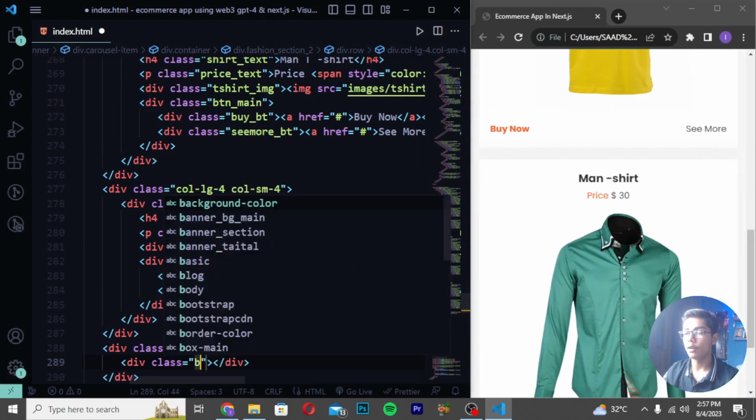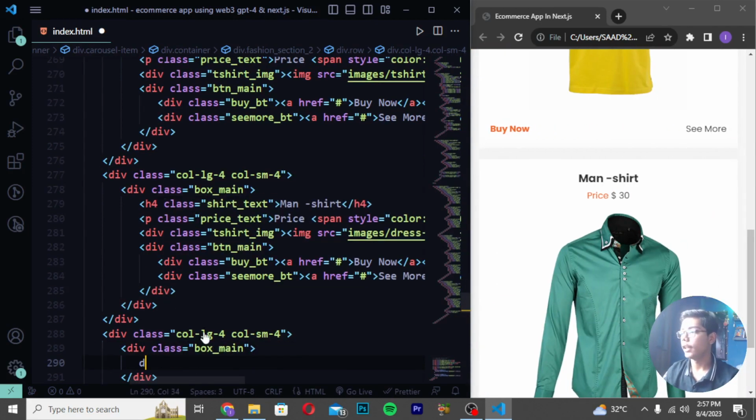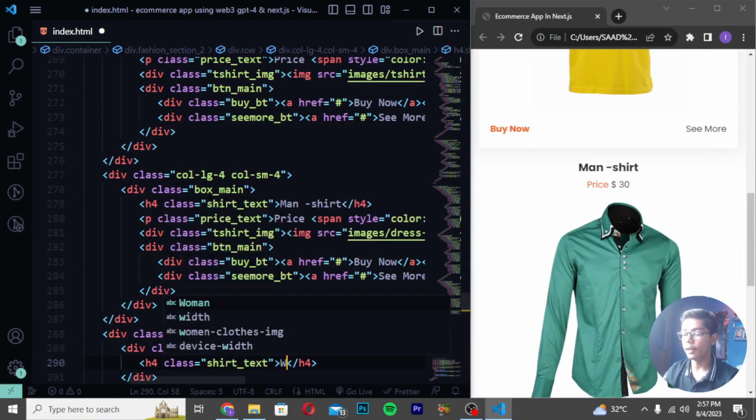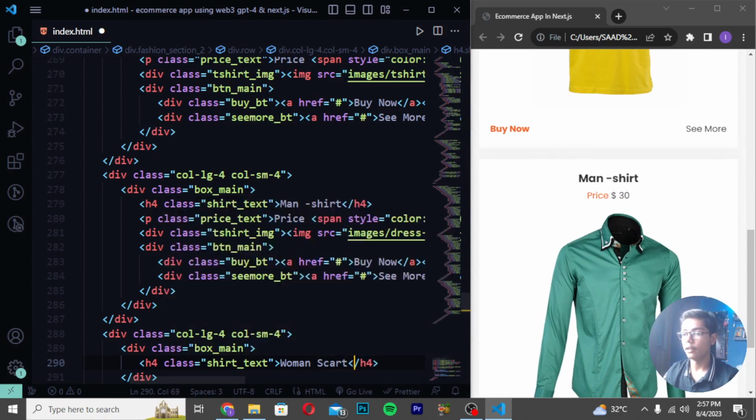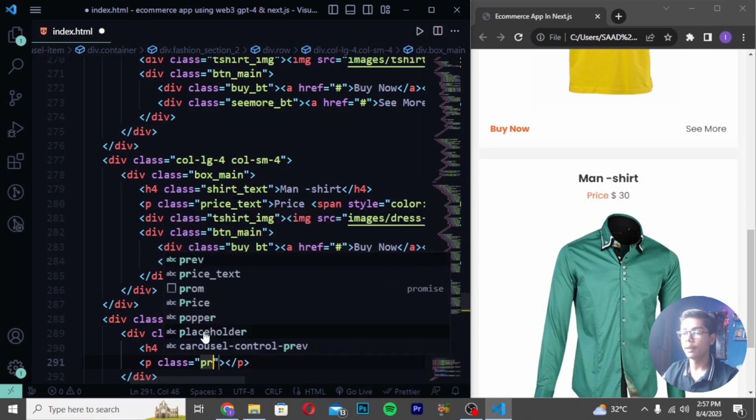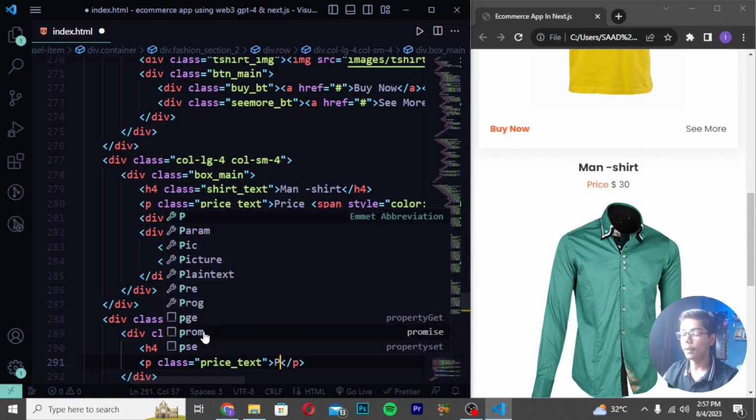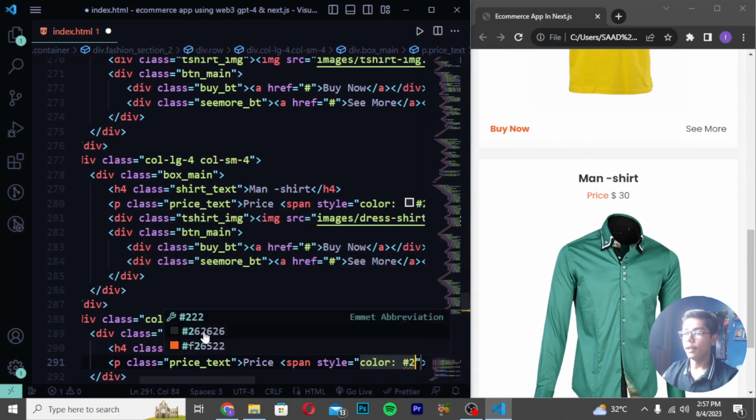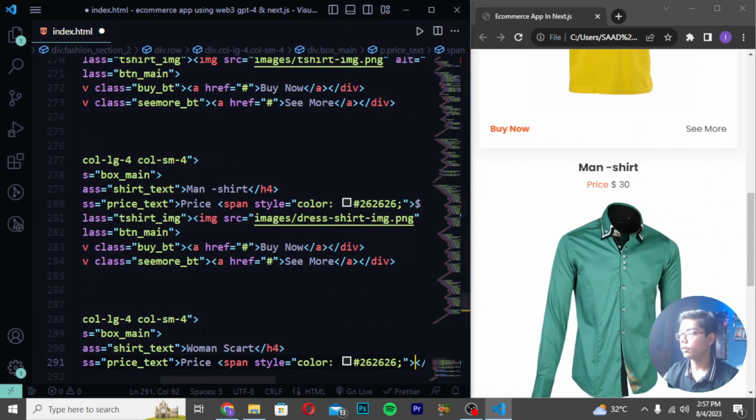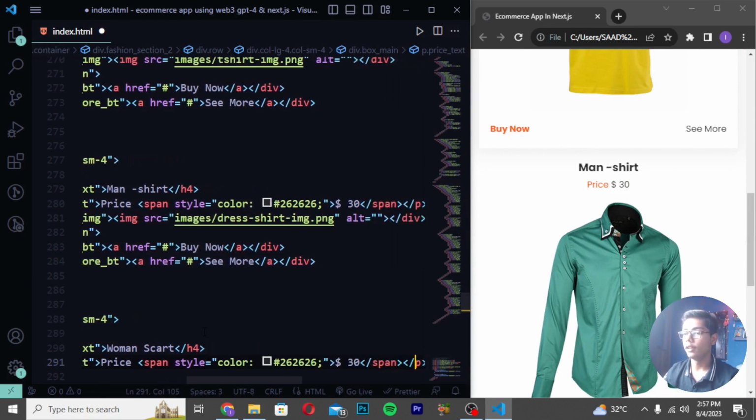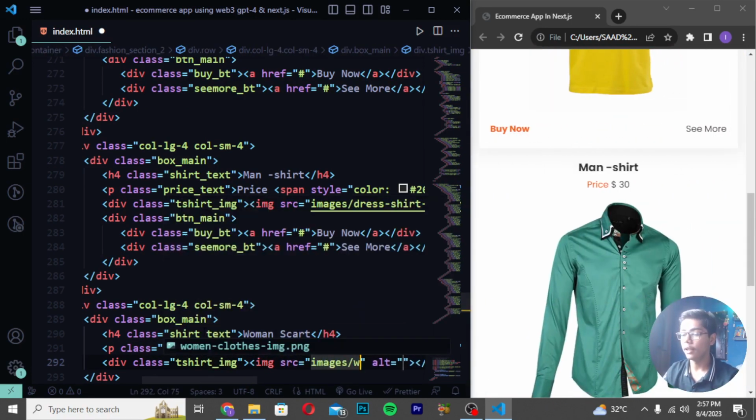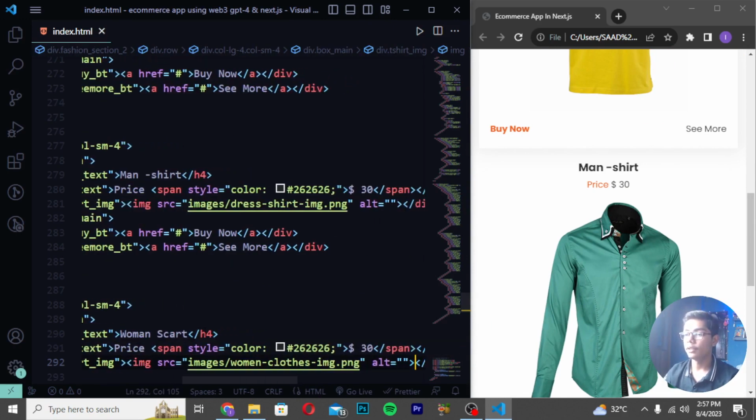Then right here div class box_main, so I will be writing here as it is. Then you have to write here h4 class, and I will be now writing it as shirt_text. Then I will be writing here woman and write here skirt. Then move down and create p tag class price_text, and here I will be writing price span tag, and write here style as color, and I will be writing 262626. Then here you have to now just write like this $30 again. Then you have to now create a div class which is having t-shirt_image. Then write here images slash, and I will be writing here women_notes.png, which is the image name here.